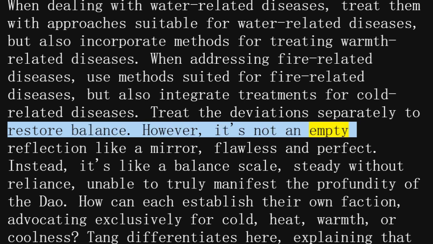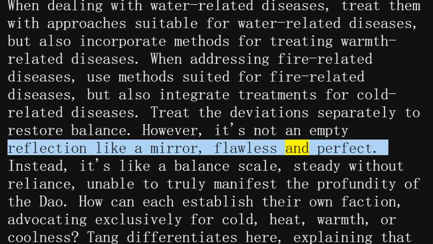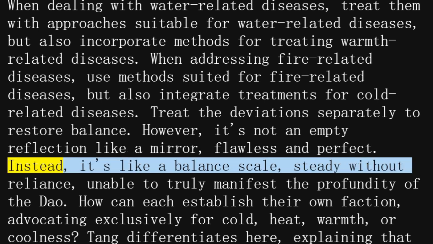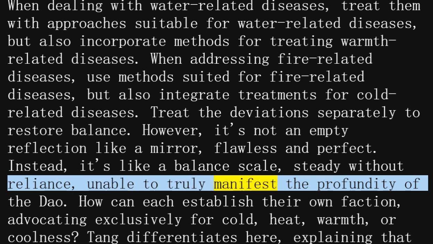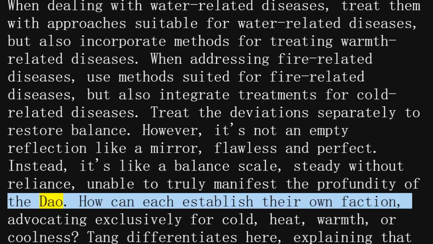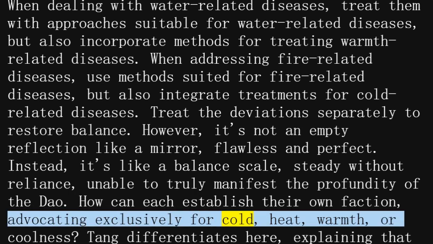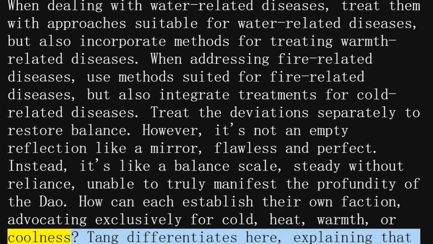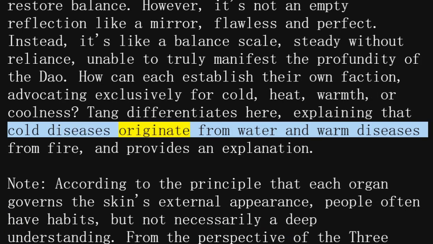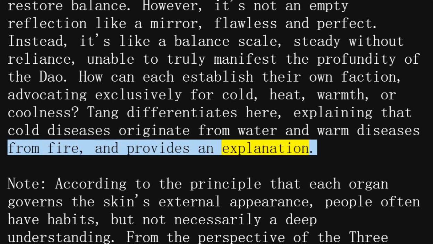However, it's not an empty reflection like a mirror, flawless and perfect. Instead, it's like a balanced scale, steady without reliance, unable to truly manifest the profundity of the Tao. How can each establish their own faction, advocating exclusively for cold, heat, warmth, or coolness? Tang differentiates here, explaining that cold diseases originate from water and warm diseases from fire, and provides an explanation.